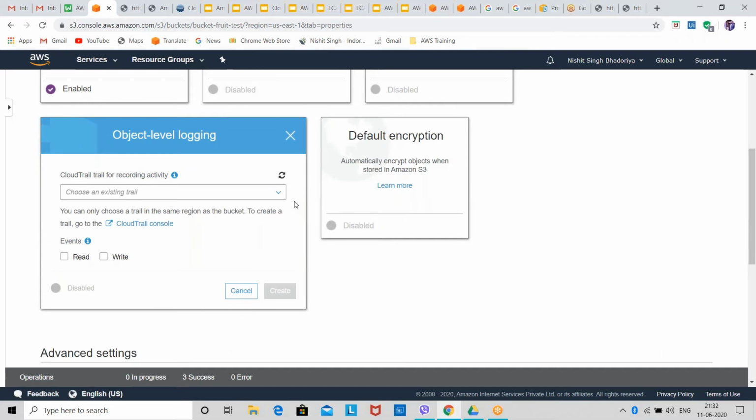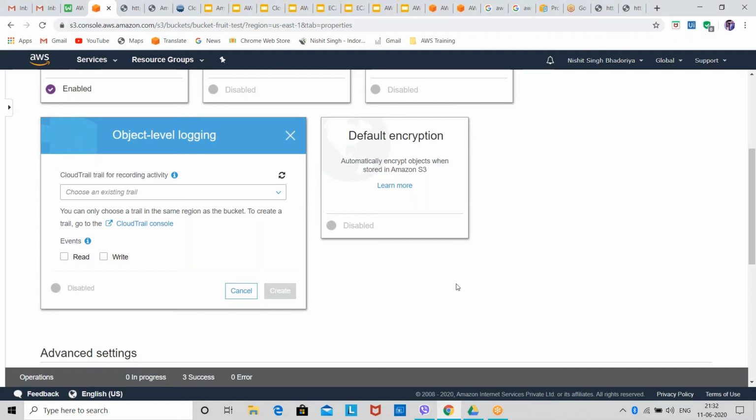This is basically for the purpose that if you are reading or writing anything in your object, you can track it. If you gave access to your S3 bucket to other accounts, how will you come to know who wrote in your S3 bucket and who read it? For that you can create object level logging.